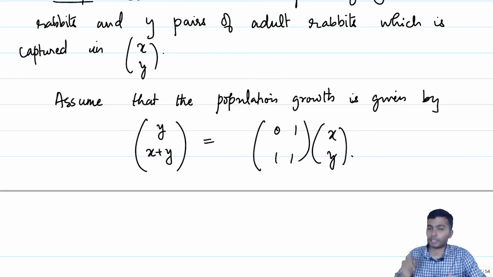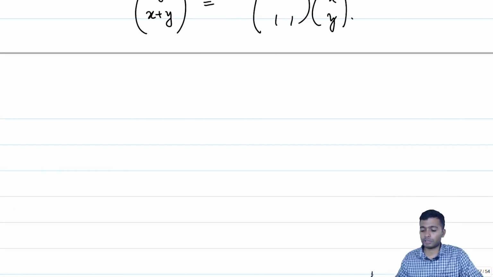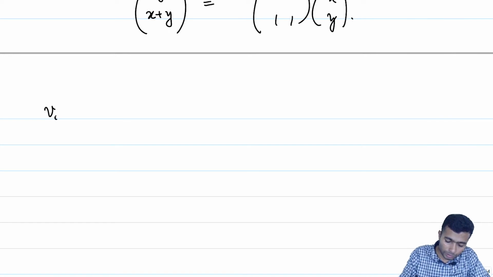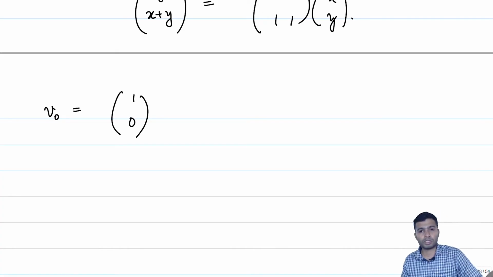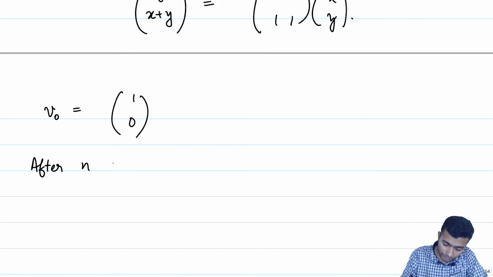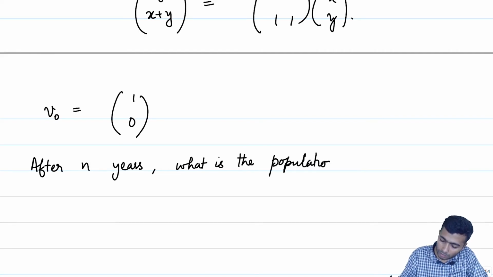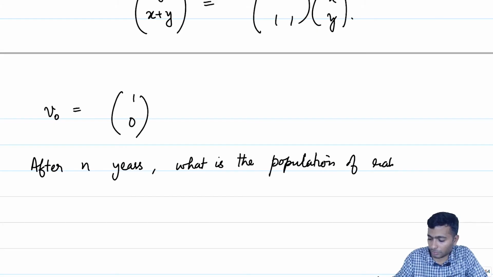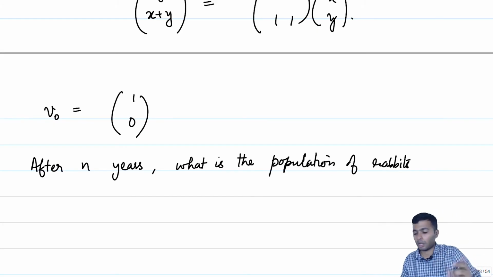Suppose the world started off with one pair of juvenile rabbits and no adults. So, V0 is equal to (1, 0). We would like to ask the following question: after n years, what is the population of rabbits, juvenile and adult rabbits?